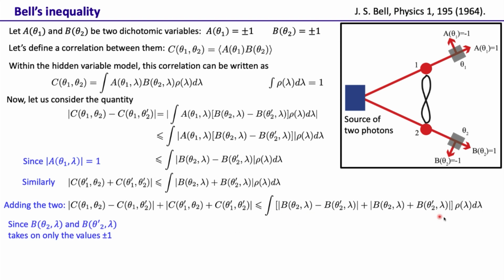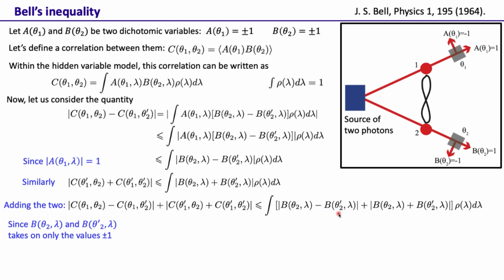Now let's look at this. Here we have b θ2 λ and b θ2' λ, and here we have b θ2 λ plus b θ2' λ. So same quantity, b θ2', b θ2'. Here is a minus, here is a plus. Now we know that b θ2 or θ2' can only take values ±1. So this is ±1, ±1, and then we have these absolute values here.